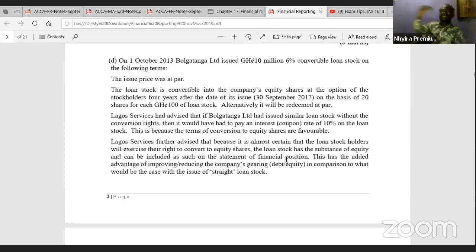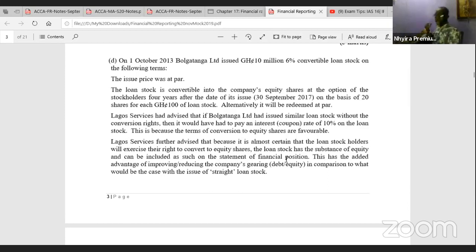Then on subsequent measurement, the debt component will be carried at amortized cost, whilst the equity component will still be carried at the value at initial recognition, and we will determine how it should be treated at the date of conversion.